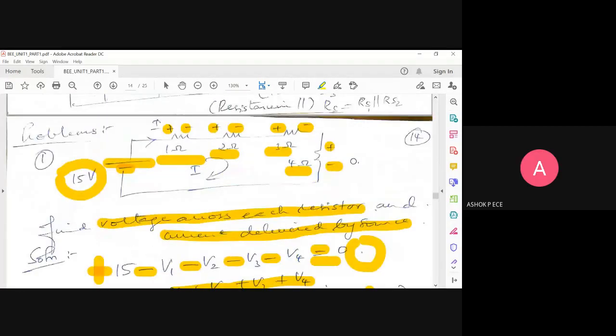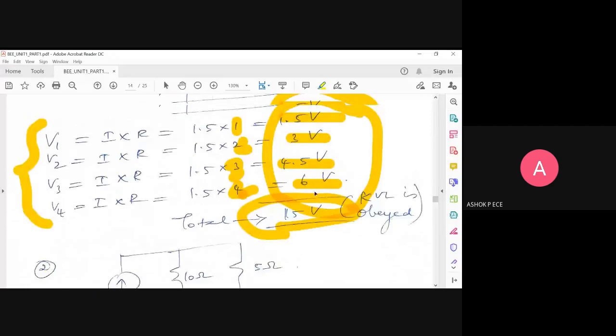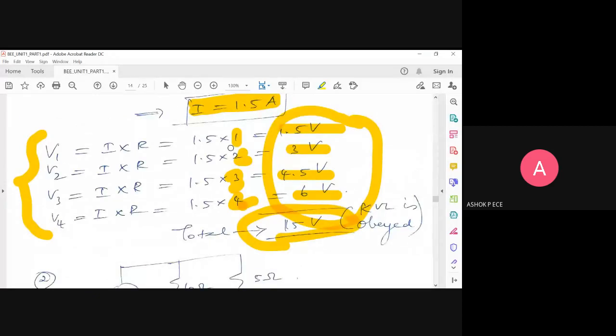It is the source voltage, the total voltage applied by your source. So KVL is getting obeyed. So the law of conservation of energy is obeyed. If 15 volt is being supplied to the circuit, 15 volt will be divided across all the elements of the circuit. Nowhere can we get 14 volt or 16 volt as the answer if you add. It will be exactly equal to 15 volt.